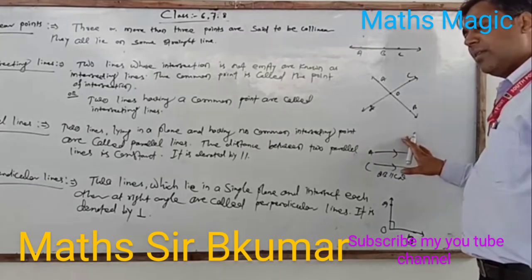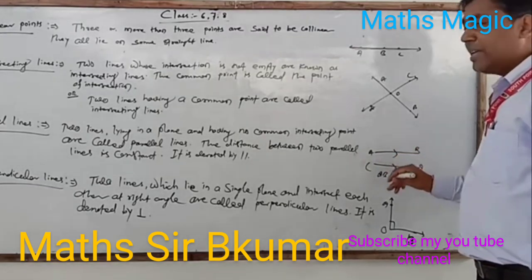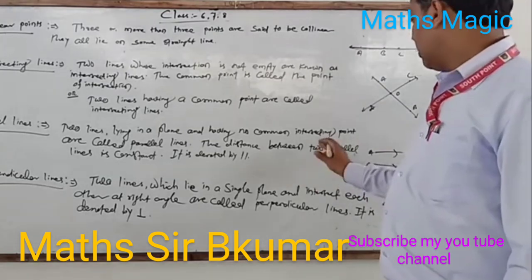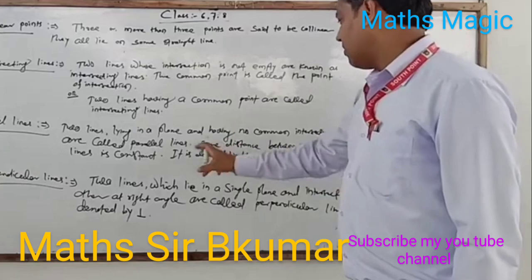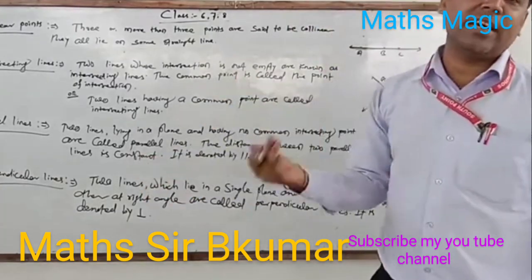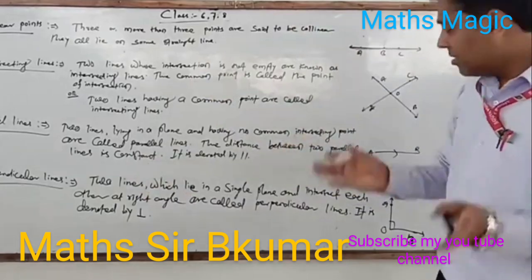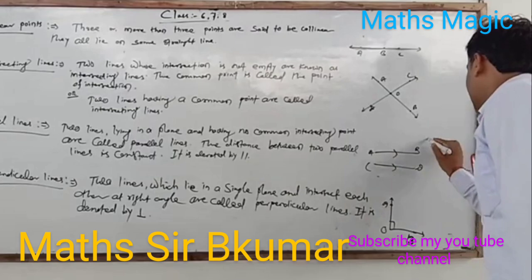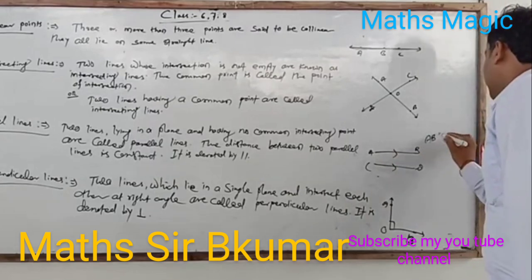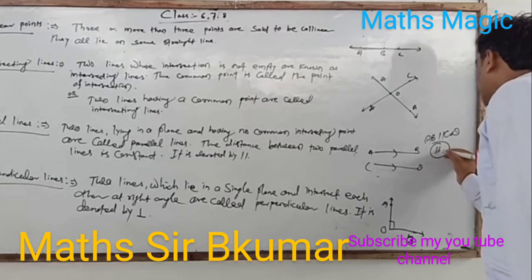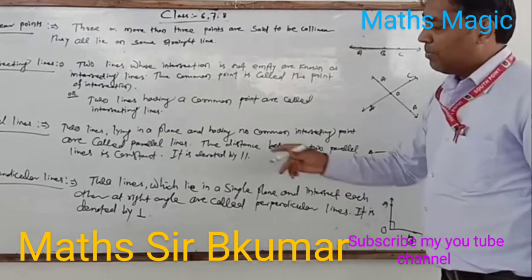These are parallel because the distance between them is always the same. We write AB parallel to CD. This symbol denotes parallel lines.